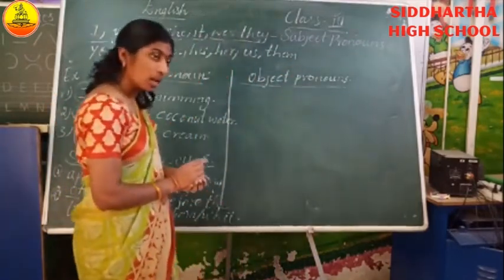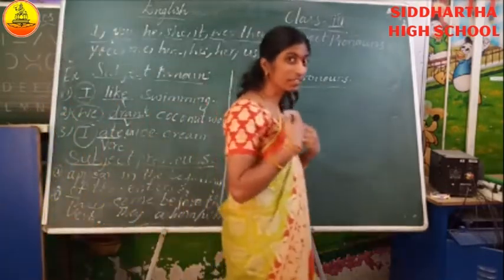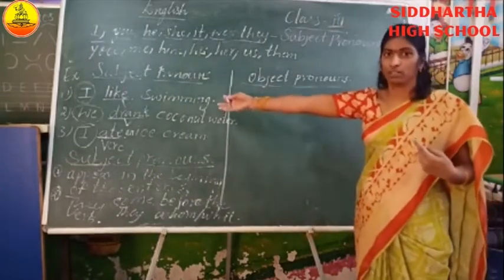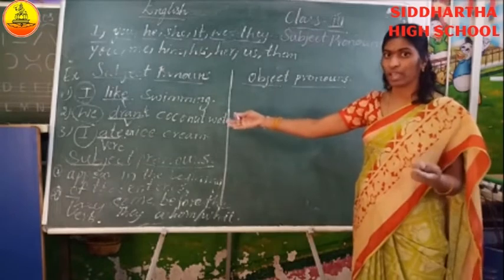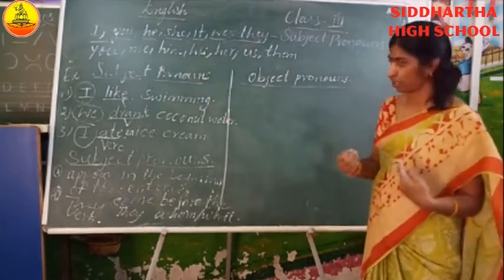Right. Now, let's go to the object pronouns. You know, object is nothing but receiving the action. Receiver. Here subject is doer. Subject is nothing but doing. Who is doing the action? Doer of the action. Here, receiving the action.